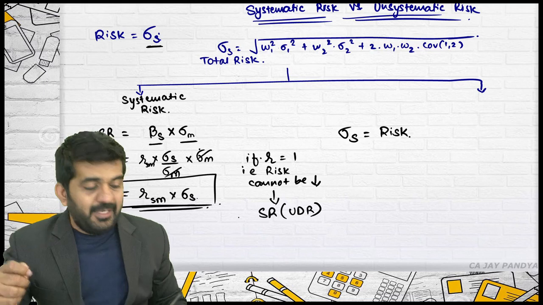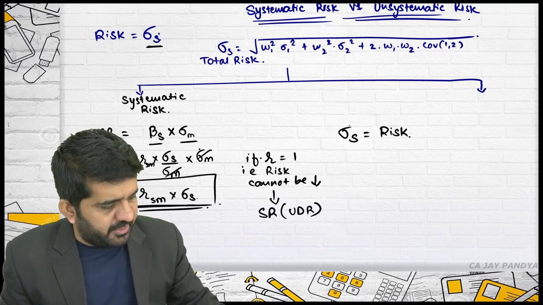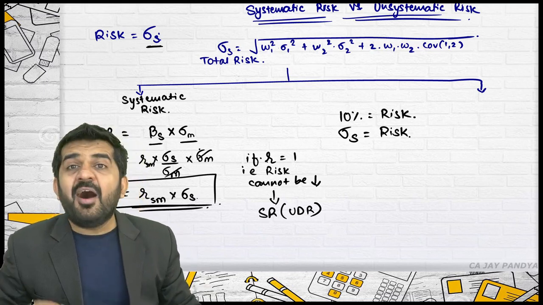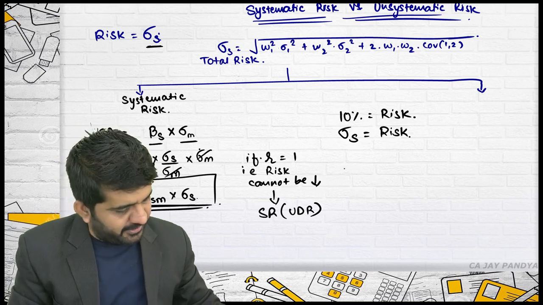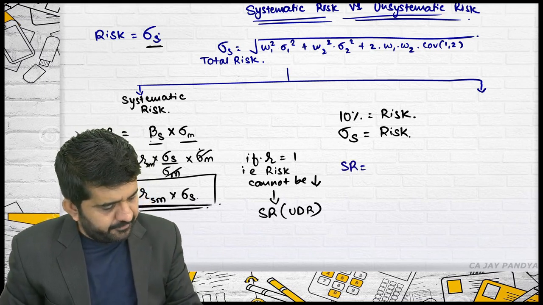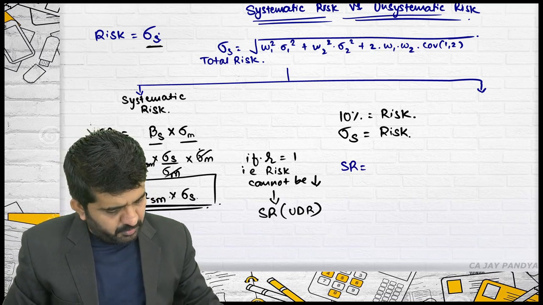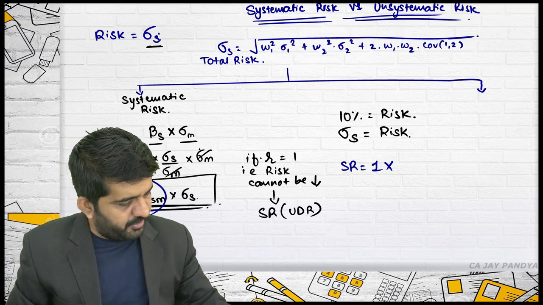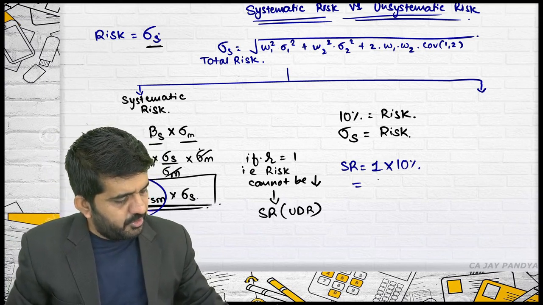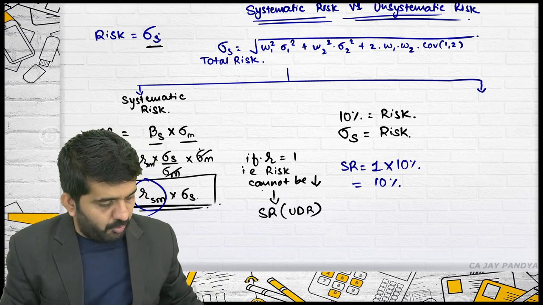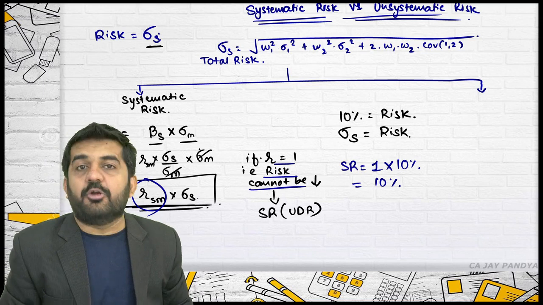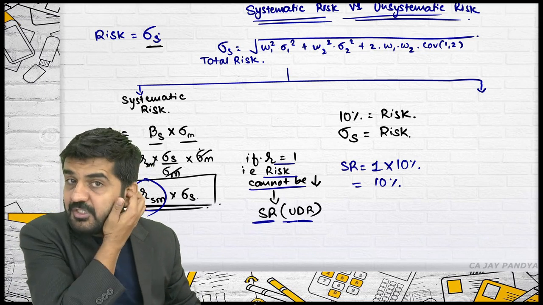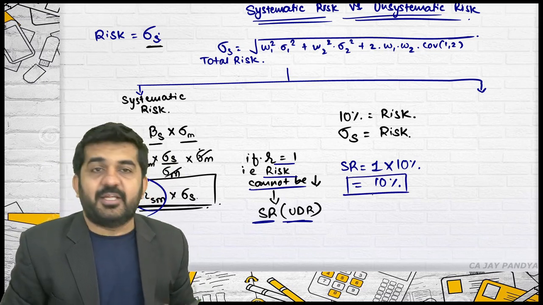Is it alright? Believe me, say standard deviation is 10%, which is equal to risk. If R is equal to 1, let me find out systematic risk. Systematic risk will be R is equal to 1 multiplied by standard deviation of security, which is 10%. What is systematic risk? 10%. We have already decided if R is equal to 1, risk cannot be reduced. If risk cannot be reduced, the whole of the risk is systematic risk or undiversifiable risk. The answer for systematic risk is 10%.